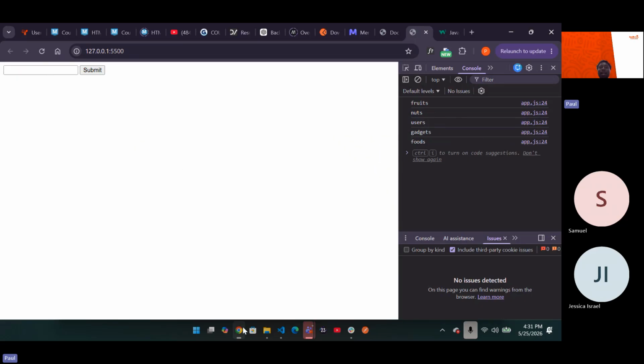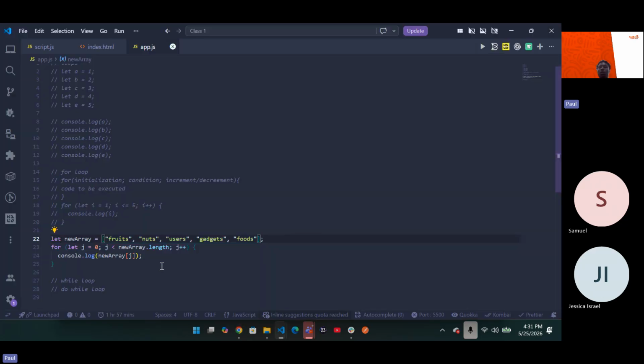Now as you can see, you didn't need to go ahead and start writing console.log newArray 0, 1, 2. I just wrote it in how many lines? 4 lines, and then I have every single thing. That's how loops work. They allow you to recreate all of those things multiple times. Repetition. Do you understand loops now? That's basically what your for loop is all about.